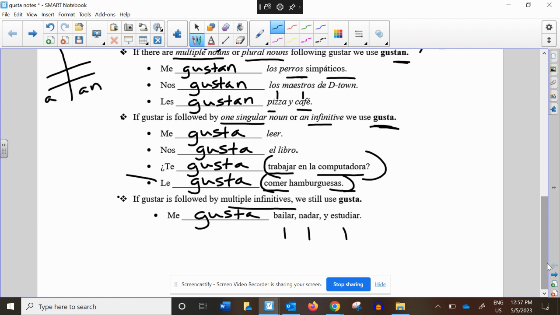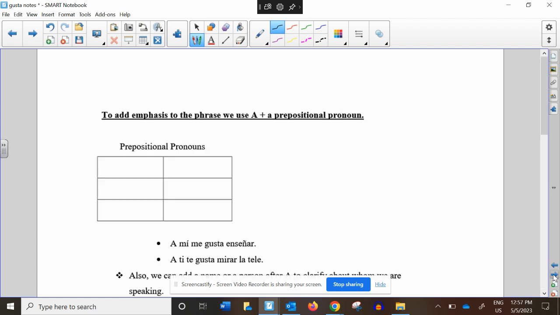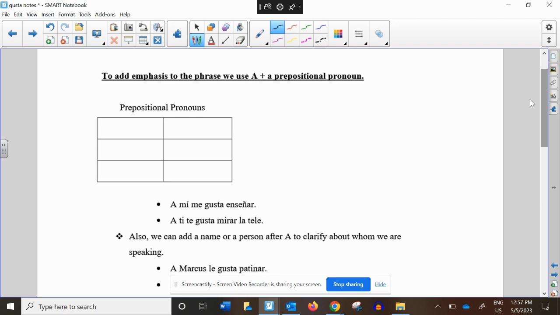I'm going to show you one more thing very quickly. We're going to add another element to the gusta sentence. And what I call this now, we're entering the 5 elements of gusta. We're going to add emphasis to the phrase. Also, it can be clarity.